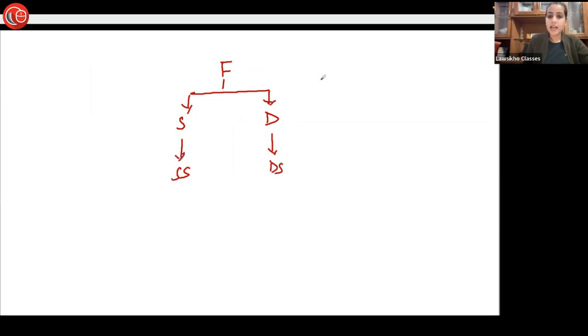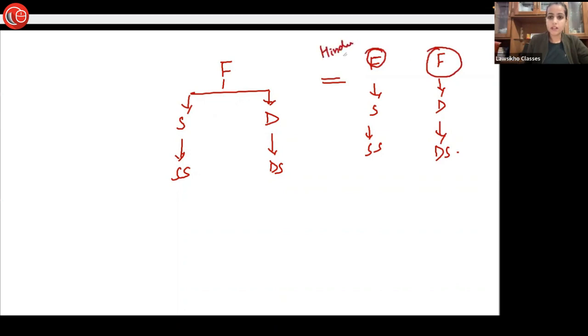Can we separate this chart into two separate charts? Can we say it like this? Correct? So let's say he is the propositus. This is a Hindu male who has died intestate.